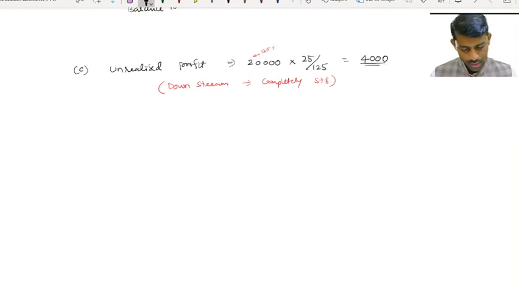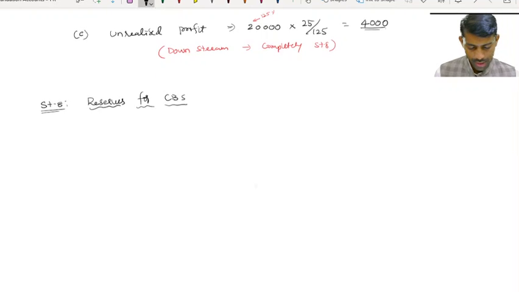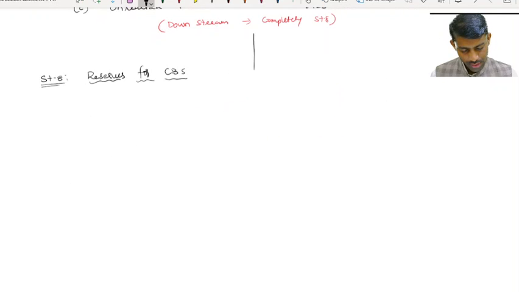So step number 8, reserves for CBS. First here is general reserve.